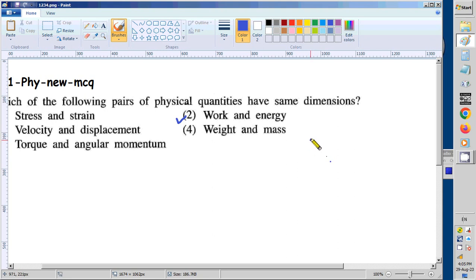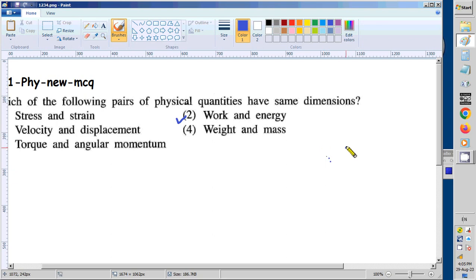There we say what physical quantities have same dimensions, what have same units, what don't have units, what have no units, no dimensions. So like that we give them a summary.